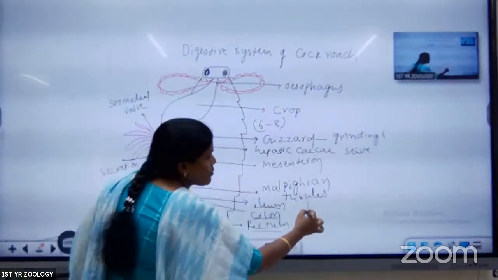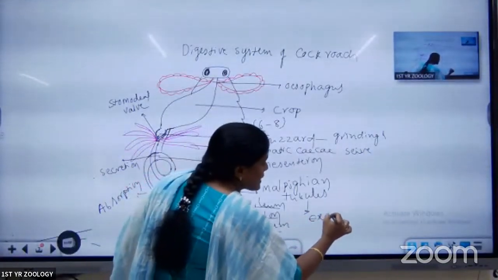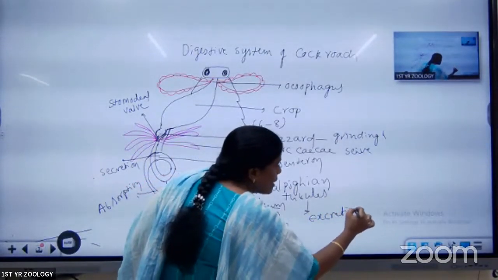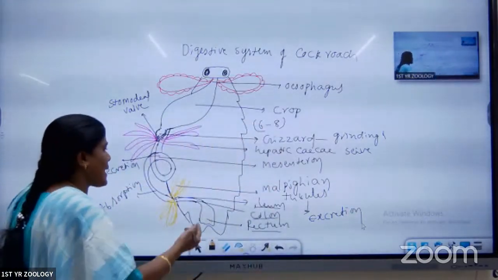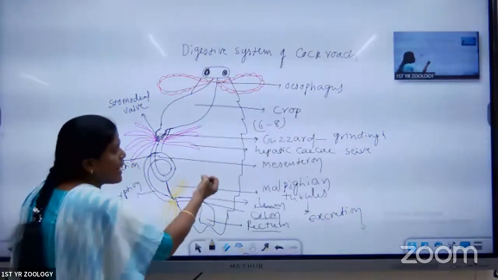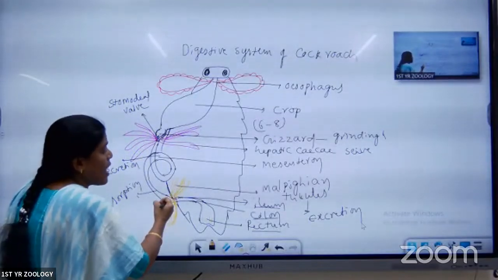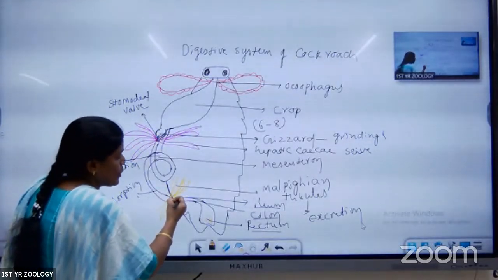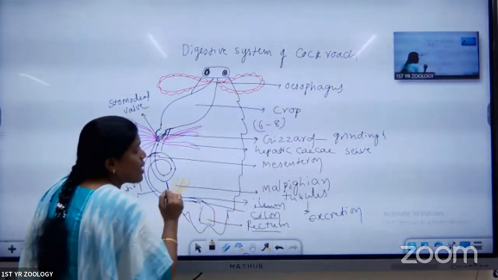What is the use of the Malpighian tubules? They are useful for excretion. The nitrogenous waste present inside the blood is taken by the Malpighian tubules, and uric acid inside the blood is collected by the Malpighian tubules and given to the ileum. Next, the ileum passes it to the next part, called the colon.